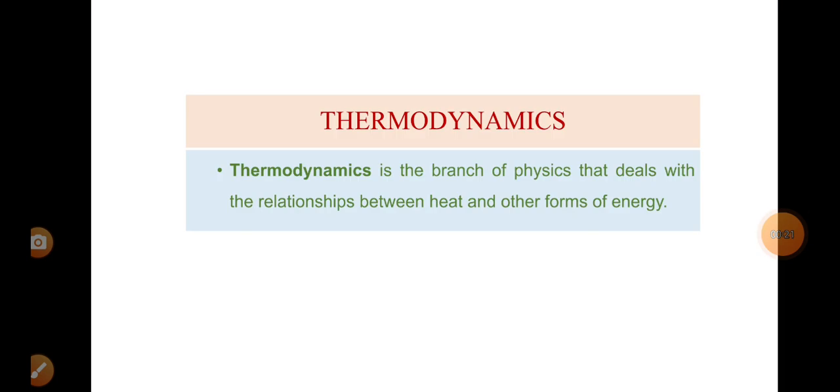Now, today we are dealing with the topic thermodynamics. What is thermodynamics? Thermodynamics is the branch of physics that deals with the relationship between heat and other forms of energy. It also gives the properties of the systems when they are in thermal equilibrium.